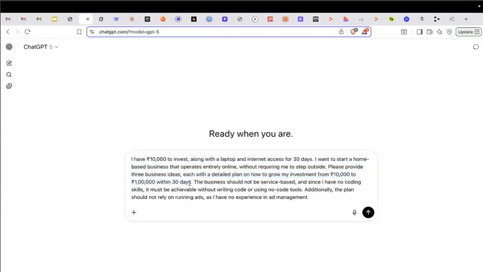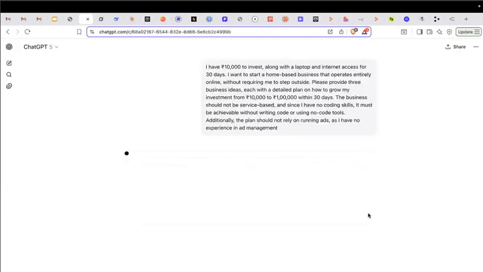So let's complete the prompt. Now I have 4, 5 constraints already introduced. I have many more. The business should not be service based. So if you have, let's say, 10 ideas, they are all gone. Since I have no coding skills, it should be achievable without writing code. Again, many ideas are gone now because I do not want to do that. Last line, additionally, the plan should not rely on running ads. I have no experience in ad management. Once again, I have introduced one more constraint, and that is a really powerful prompt.